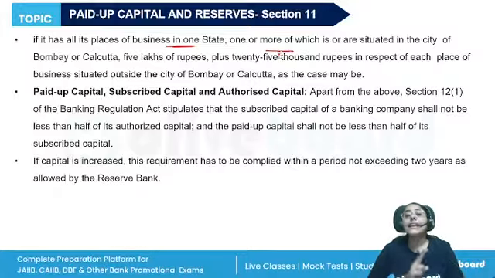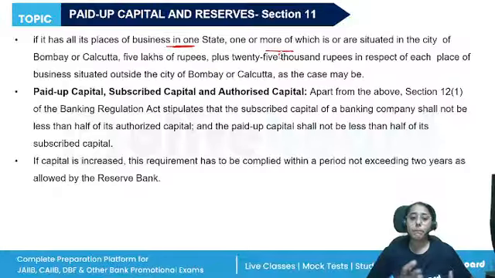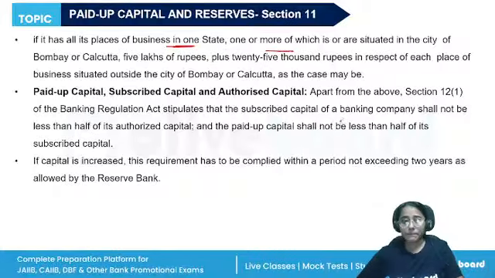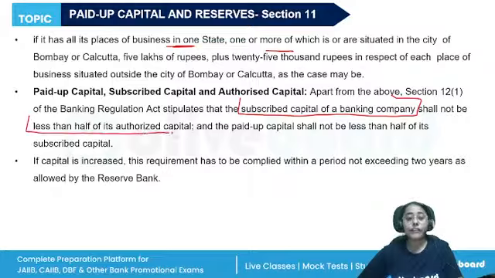Then this very important ratio between the paid up capital, subscribed capital and the authorized capital. Please remember this point as well. The Banking Regulation Act stipulates that the subscribed capital of a banking company shall not be less than half of its authorized capital, and the paid up capital shall not be less than half of its subscribed capital.